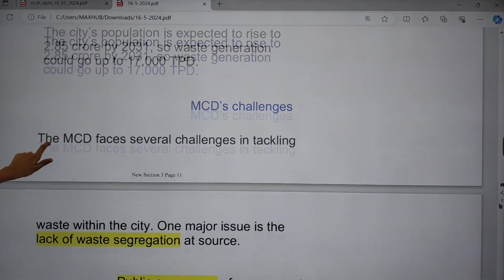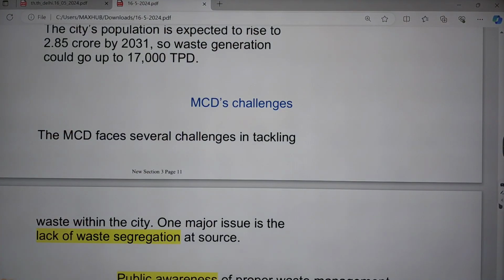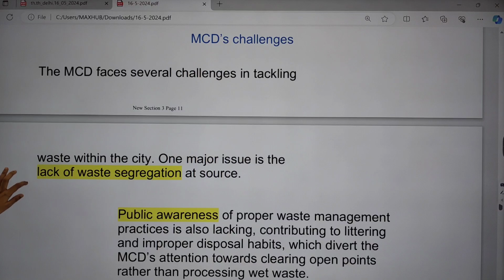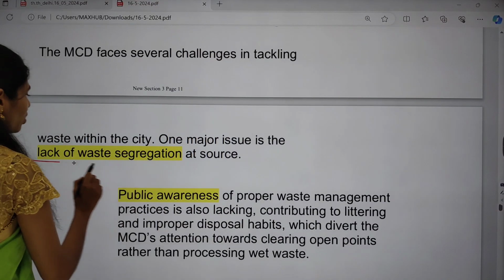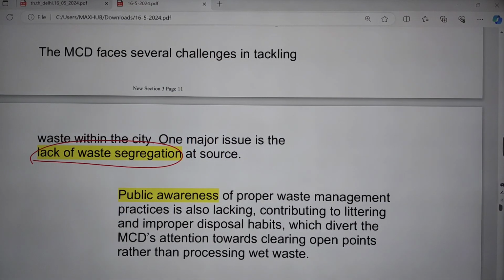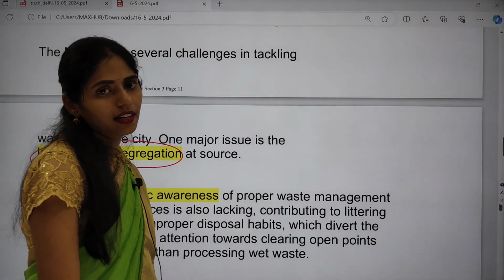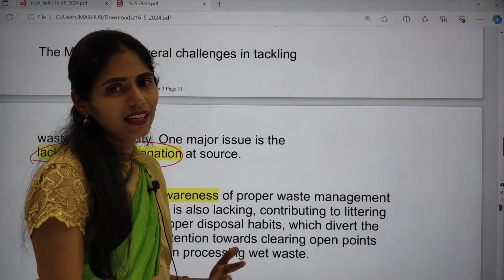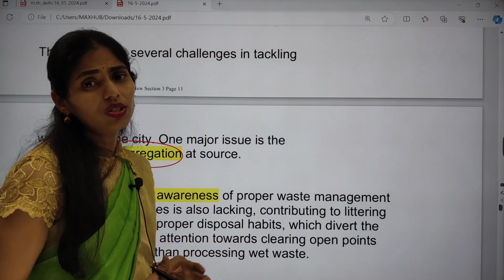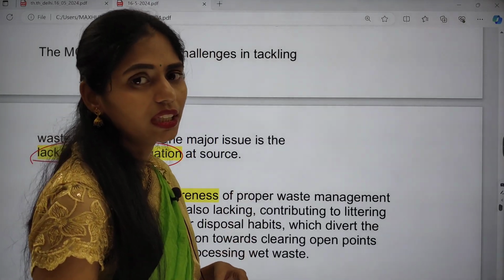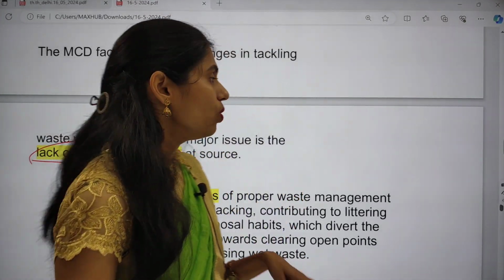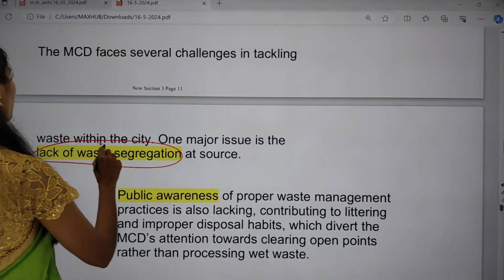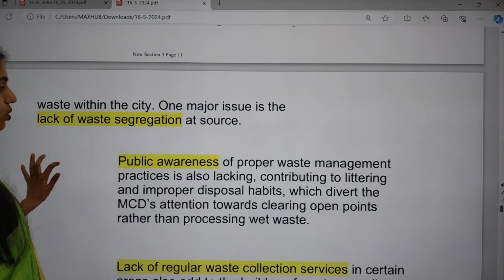And here you have to see what challenges are faced by the Municipal Corporation of Delhi. It is very important. The first one is the lack of waste segregation at source. Normally waste is generated in the kitchen, right? Cutting of vegetables, leftovers, everything. At the source, at the households, we have to collect the waste. The challenge here is that they are not focusing on collection of waste at the source.